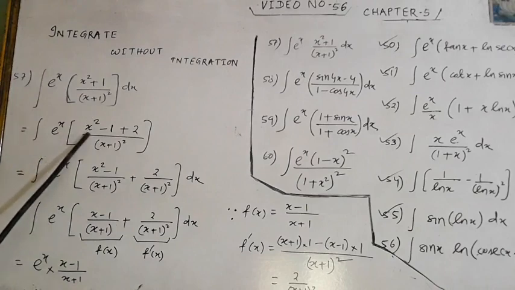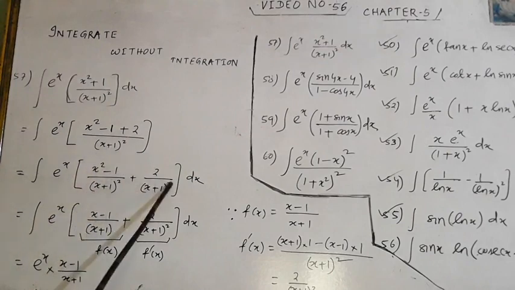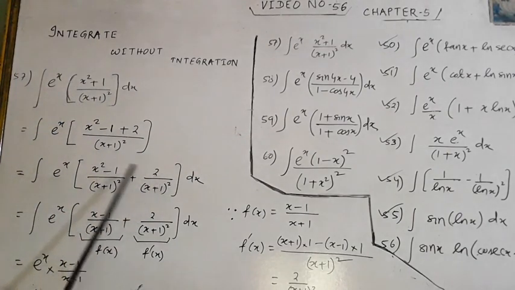Now I divide x square minus 1 by x plus 1 whole square and 2 by x plus 1 whole square. I divide this in such a manner that one part will be fx, another part will be f dash x.